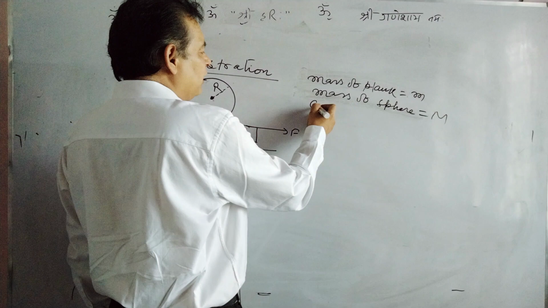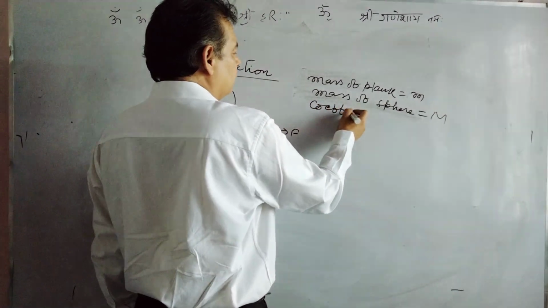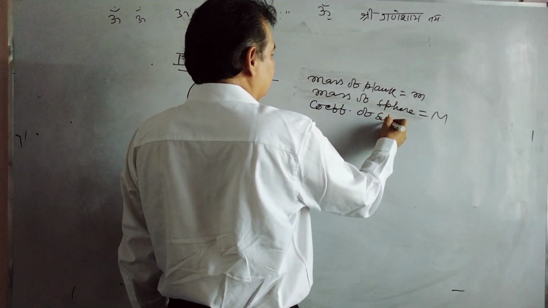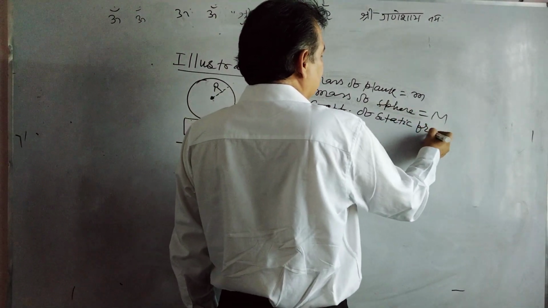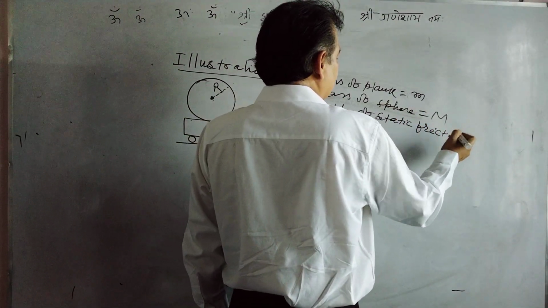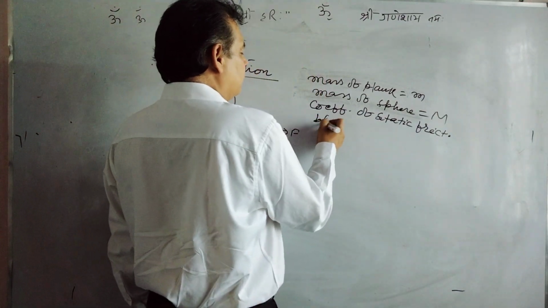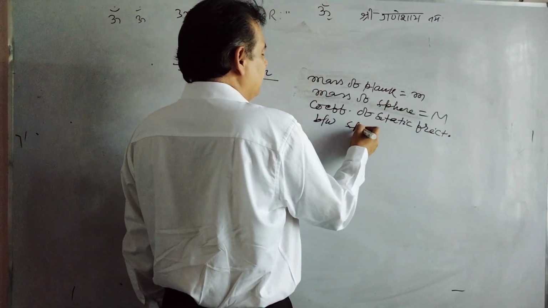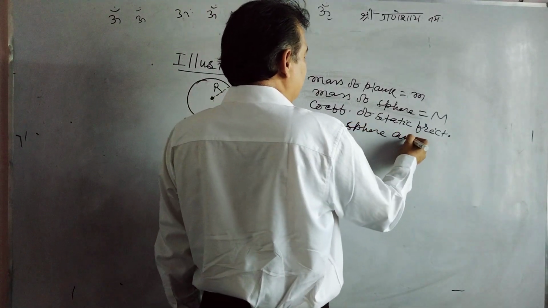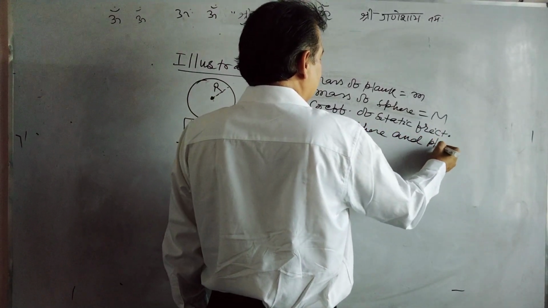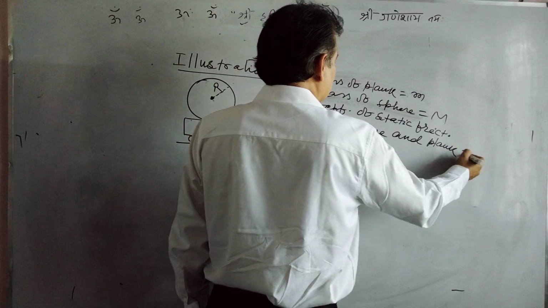Coefficient of static friction between the sphere and plank is mu s.